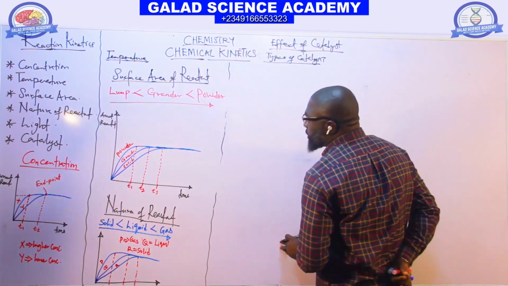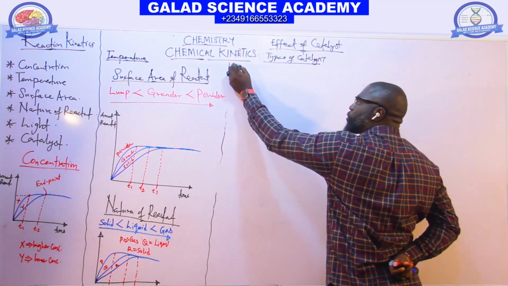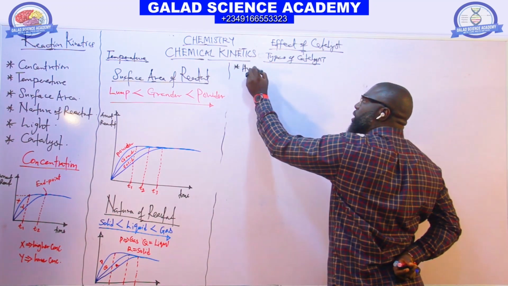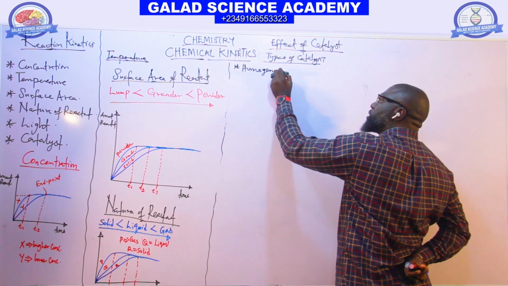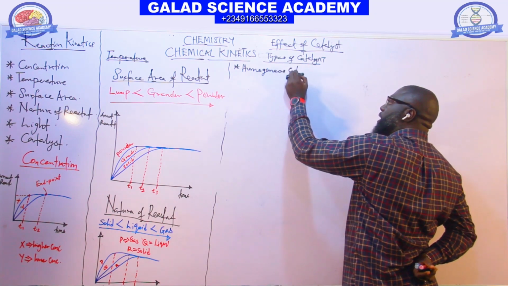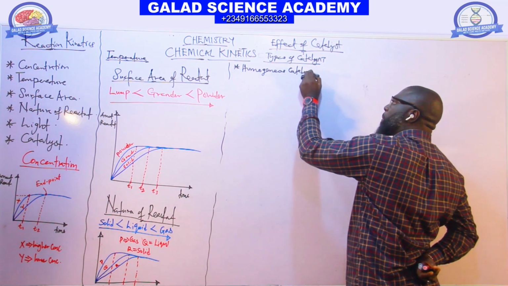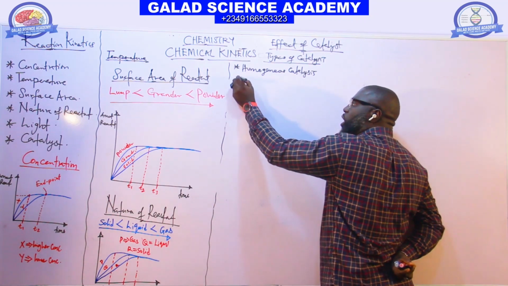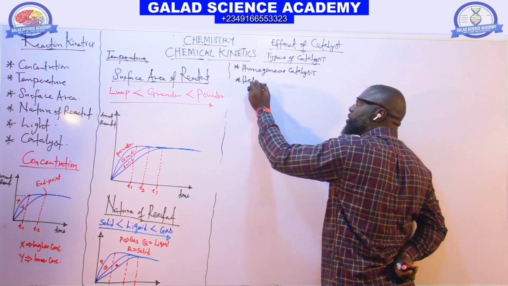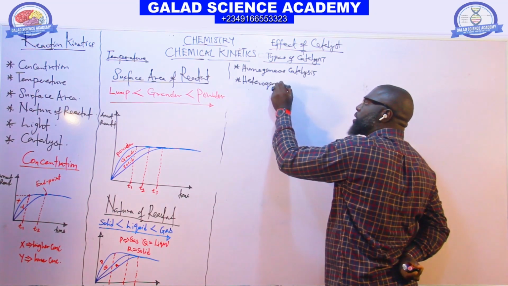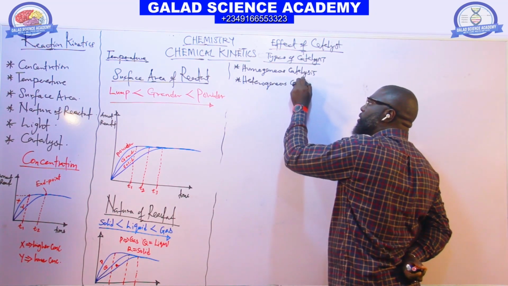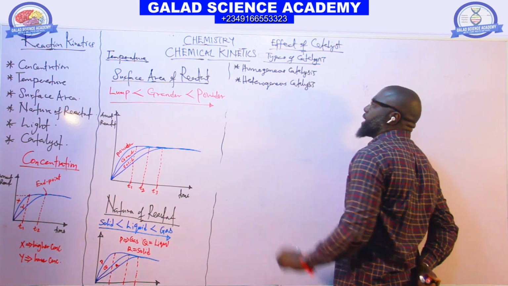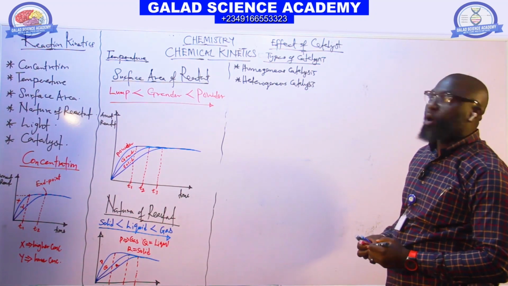So I said there are two types. The first one, we have homogeneous catalysis. The second one, we call heterogeneous catalysis. Why is that called homogeneous?